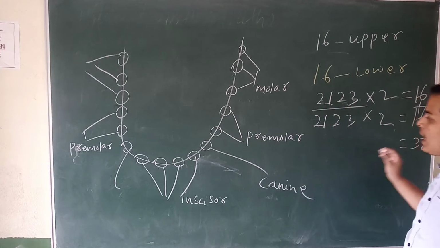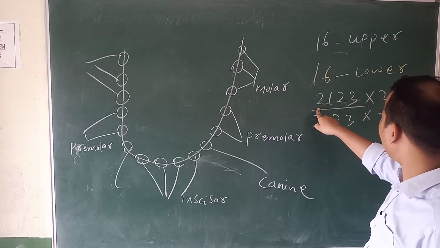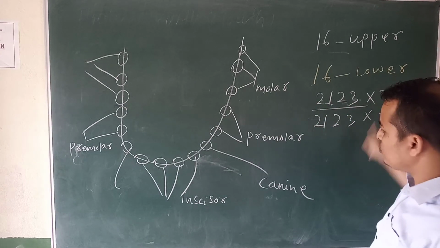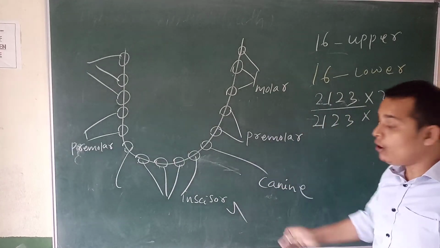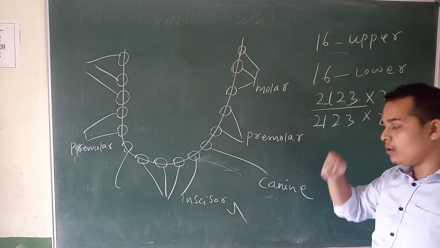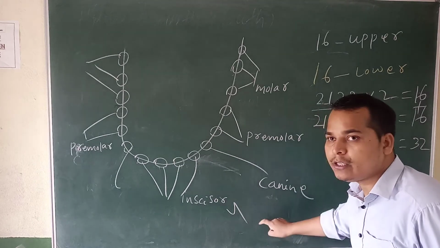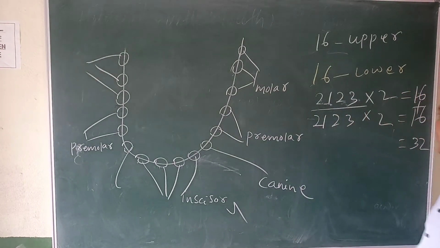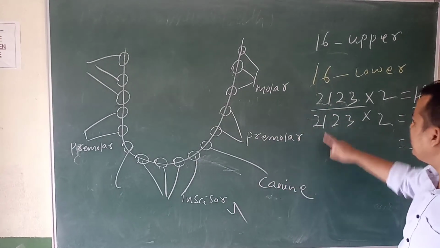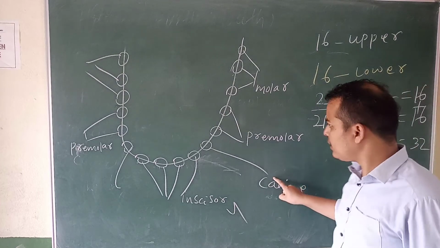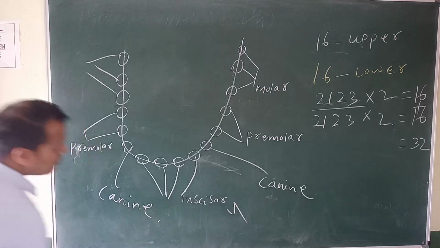So here, if you multiply 2 into 2, how many? 4. So the first, incisor, comes to 4. Yes or no? If only one side, and if you count both sides, how many is it? You have to multiply by 2. It is 8 that will come. Yes or no? Then incisor is over, then canine 1 into 2. How many come? 2, 1 canine here and 1 canine there. Yes or no?